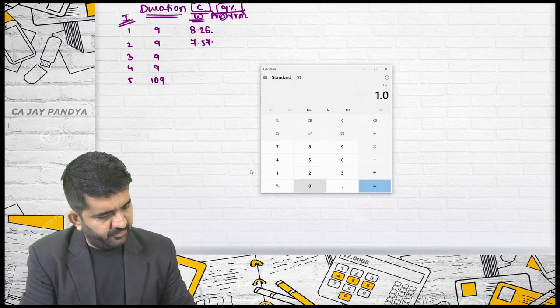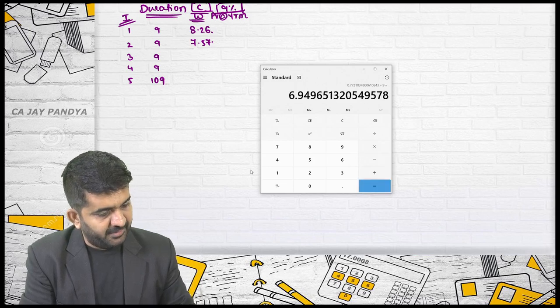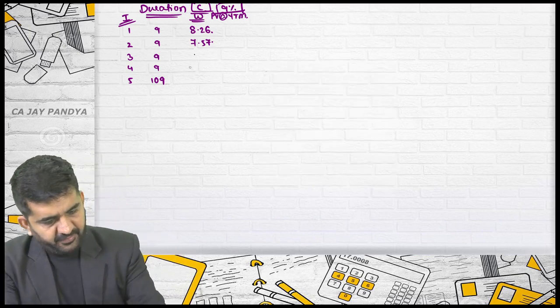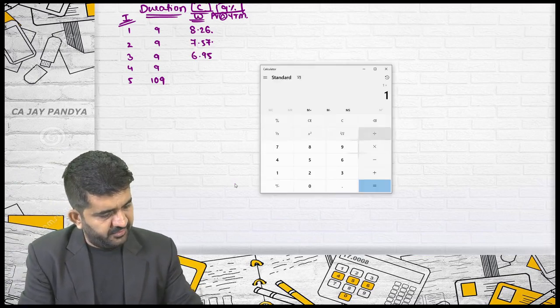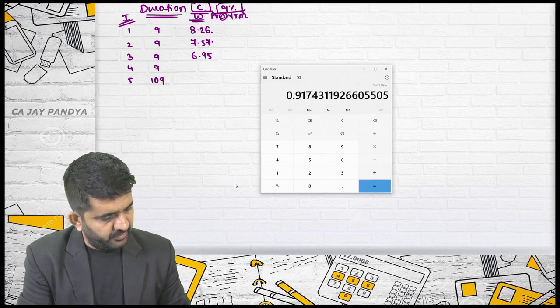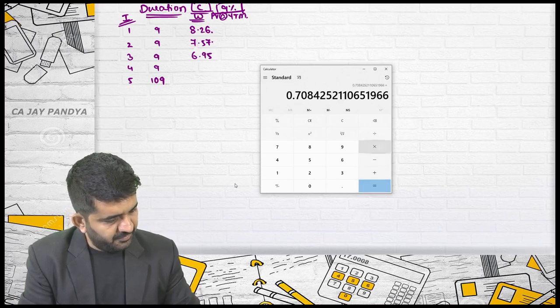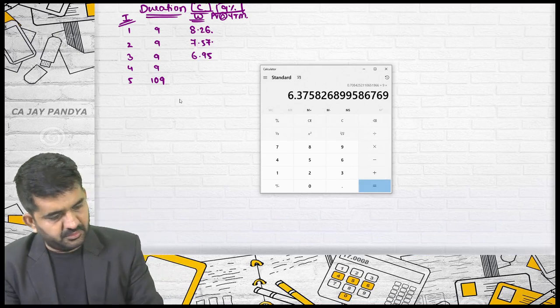1 divided by 1.09, 1, 2, 3, 3 times multiplied by 9 is 6.95. 1 divided by 1.09, 1, 2, 3, 4 multiplied by 9 is 6.38.